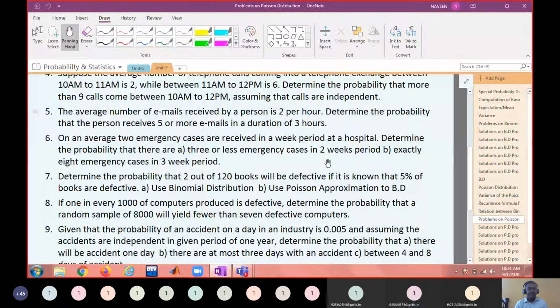Do you agree? And for the second problem, you have to define the random variable again separately. Okay, in a 3-week period. So for a 3-week period, lambda would be 2 plus 2 plus 2, that is 6. So you define some y equal to number of emergency cases received in a 3-week period with lambda equal to 6.